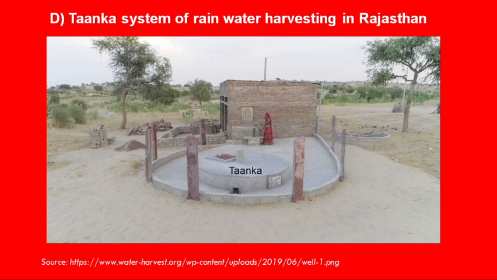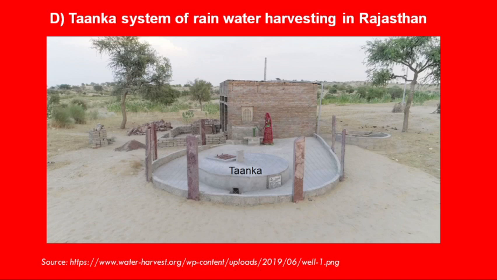The next system is Tanka system, which is constructed and used in the Thar areas of Rajasthan. And the Tankas are also known as kunds. It's a traditional rainwater harvesting technique which is common to the Thar desert region of Rajasthan. It is meant to provide drinking water and water security for a family or a small group of families.